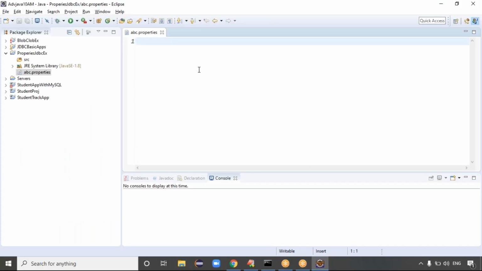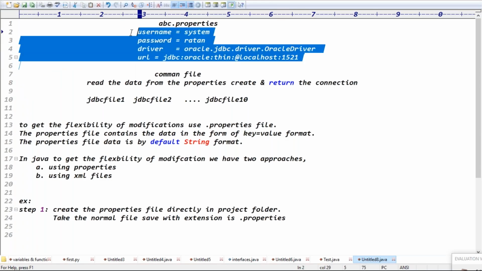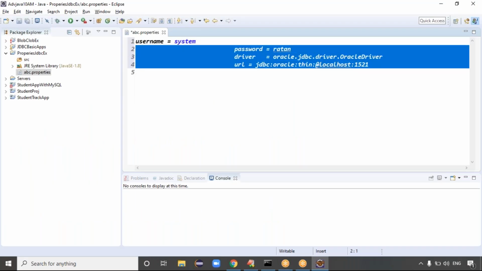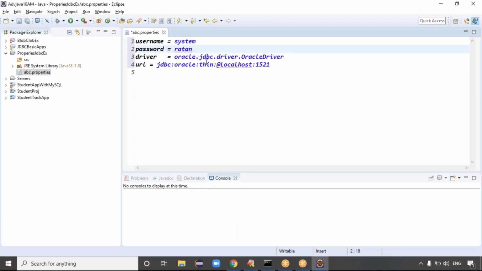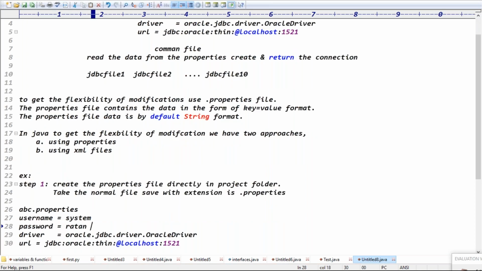Once the property file is ready, you can make the JDBC properties. Exactly these four properties I want to take as of now. Username is system, password is Ratan, the Oracle driver class name is oracle.jdbc.driver.OracleDriver, and the URL pattern is jdbc:oracle:thin:@localhost:1521. Exactly, guys. I think step one is ready. The first step is that I created abc.properties file, and this is my data. Are you clear now? Good.